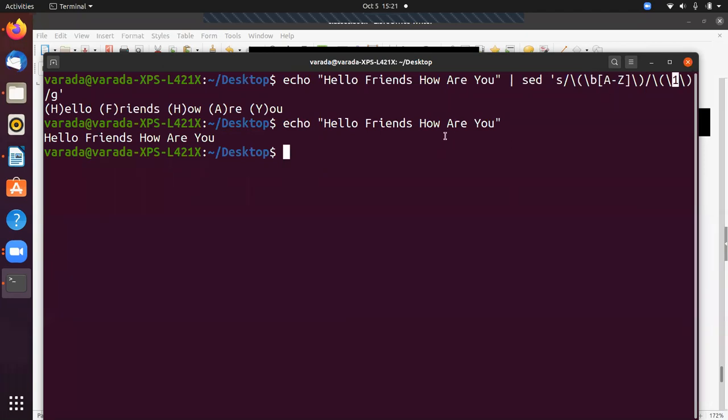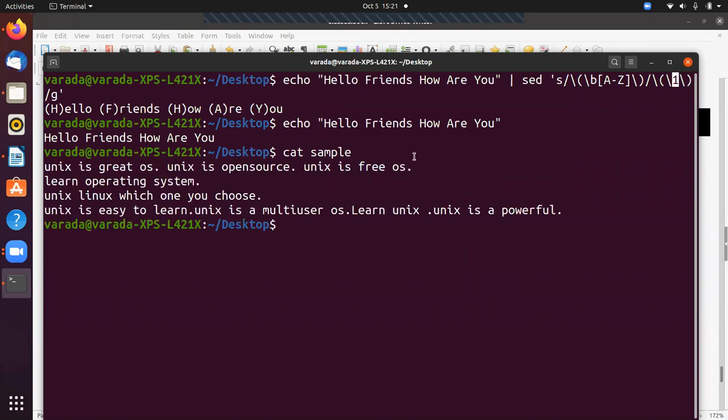Okay, so next one is how to replace a string on a specific line number. For example, in the third line, I want to replace a word with a specific word. So cat sample. This is the content in the sample file. Now I want to change the third line.